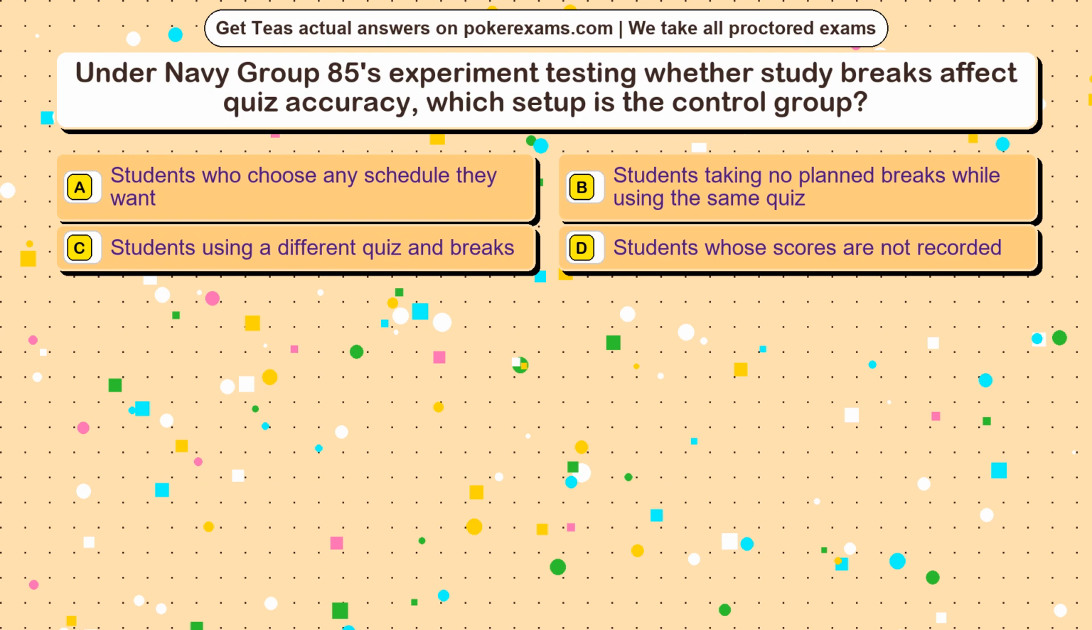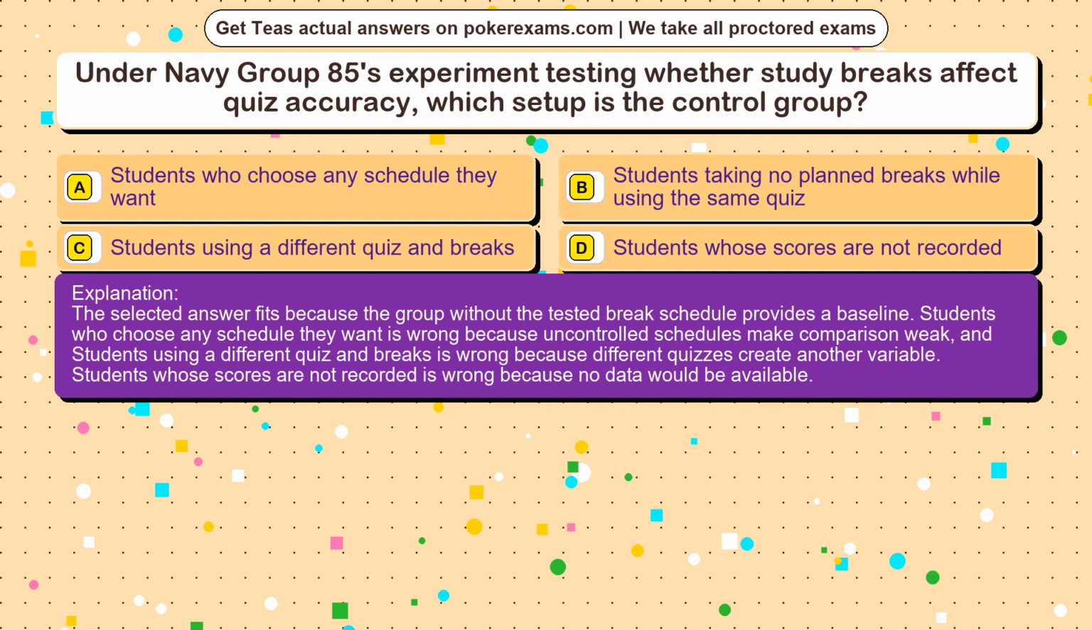The correct answer is option. The selected answer fits because the group without the tested break schedule provides a baseline. Students who choose any schedule they want is wrong because uncontrolled schedules make comparison weak, and students using a different quiz and breaks is wrong because different quizzes create another variable. Students whose scores are not recorded is wrong because no data would be available.